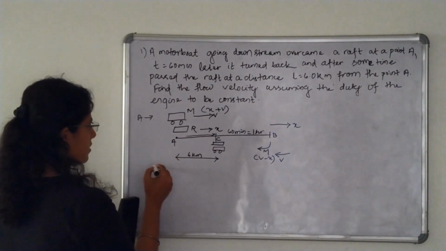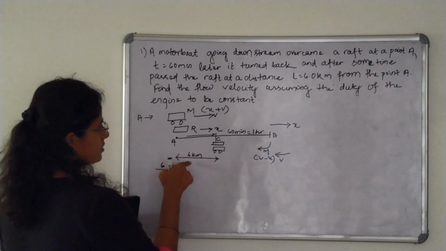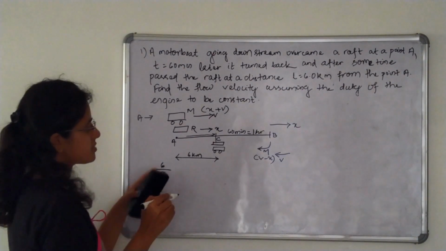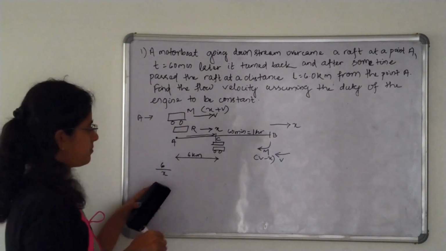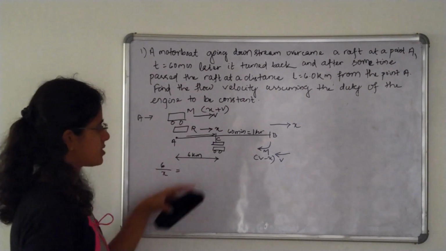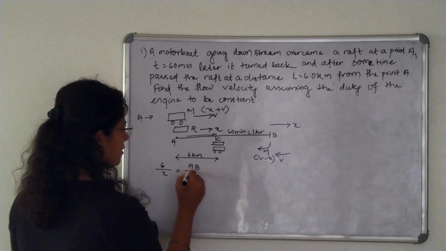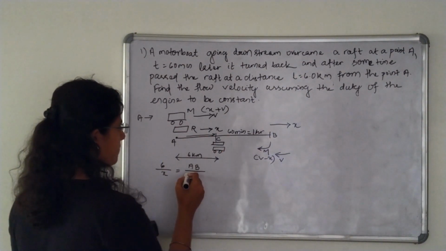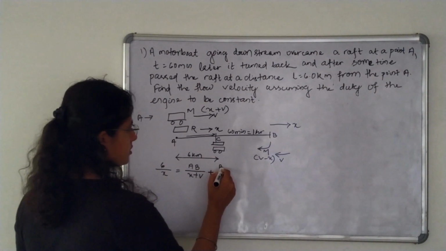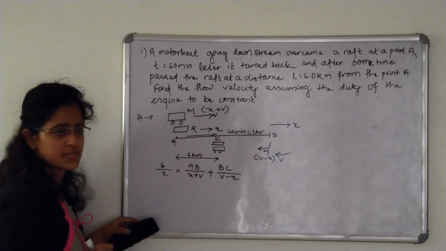Let us take first the raft position. 6 km divided by x, distance divided by velocity, is equal to time. So the time taken by the raft to cover the distance A to C is equal to the time taken by the motorboat to cover the distance AB with velocity x plus v, plus to cover the distance BC with velocity v minus x.